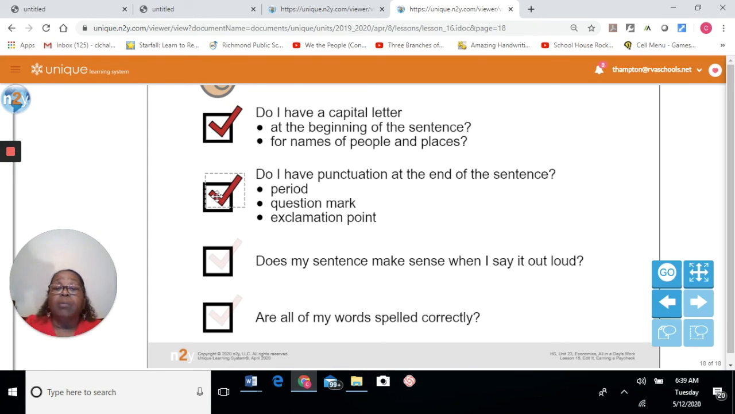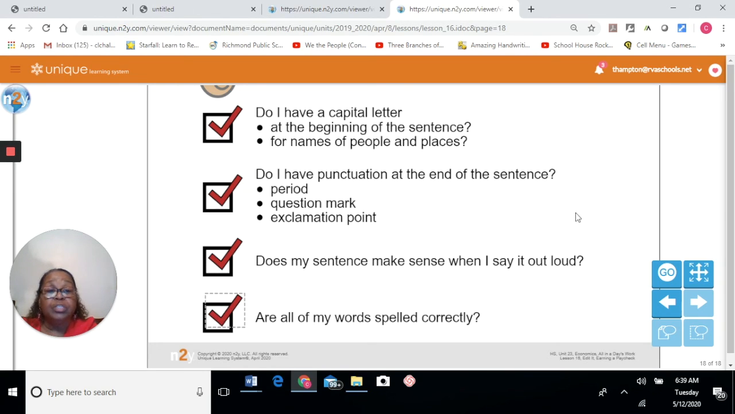Excellent, we caught it. All right, does my sentence make sense when I say it out loud? Two things are important here. Does it make sense? And when I said it out loud. When you are editing, it is a great idea to say your sentences out loud. That will help you to see if it makes sense, and it will also help you with your punctuation. Does my sentence make sense when I say it out loud? Yes, we did find one that didn't make any sense, okay? Are all of my words spelled correctly? Well, thanks to Word, we had all of our red squiggly lines. We fixed all of our misspelled words.